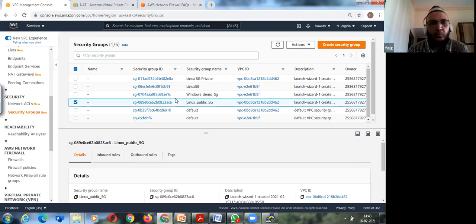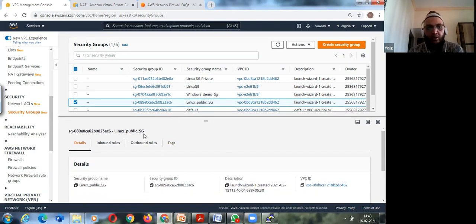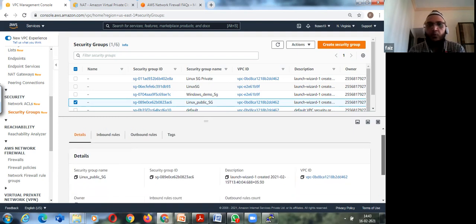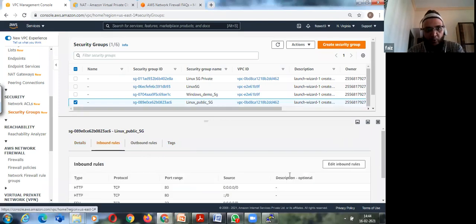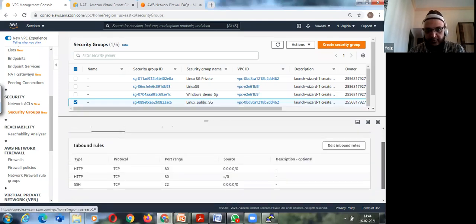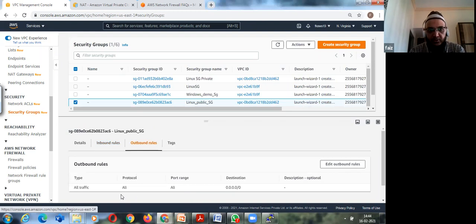So what is a security group? It acts as a firewall for the instance. So for any EC2 instance, it will act as a firewall. Whatever inbound traffic needs to pass needs to be mentioned at the time of creating the instance. So you will have inbound rules. These are all allowed rules. You can allow rules like HTTP 80. I have allowed SSH 22. Outbound rules, all traffic is allowed.